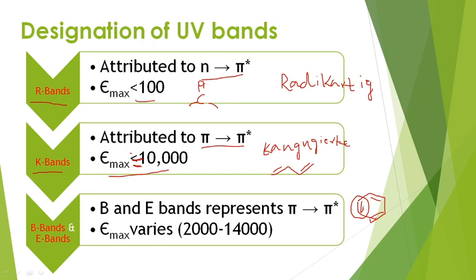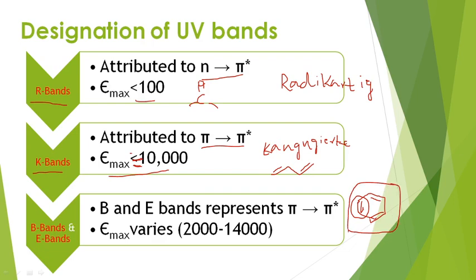Totally 3 ethylenic double bonds are present, and each gives a pi to pi star transition, so 3 E bands, or 3 ethylenic transitions, will appear. In total, this system is said to be a benzenoid system.